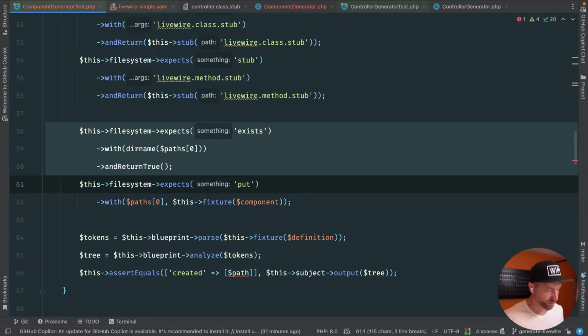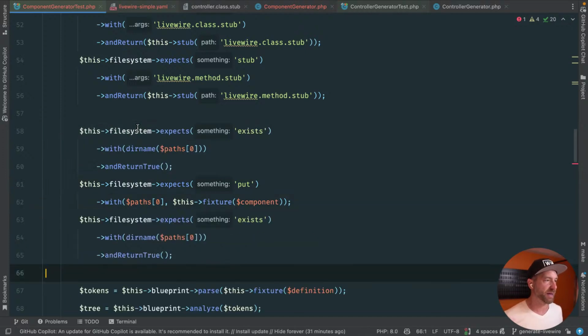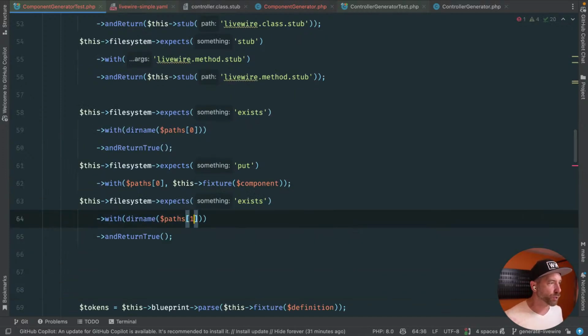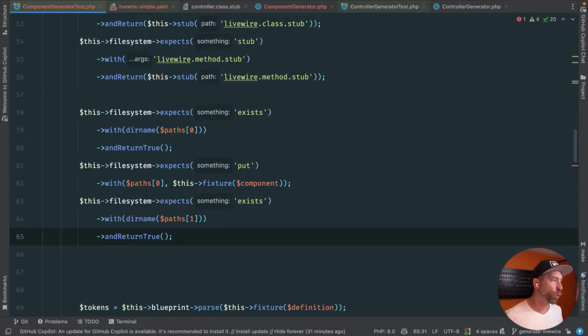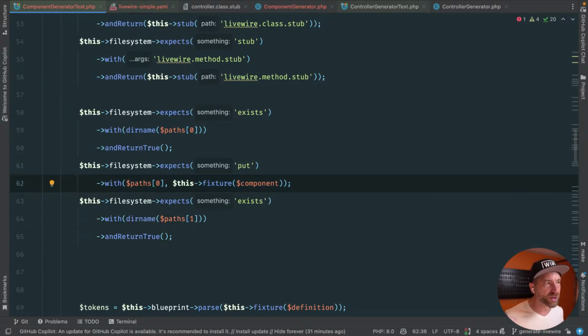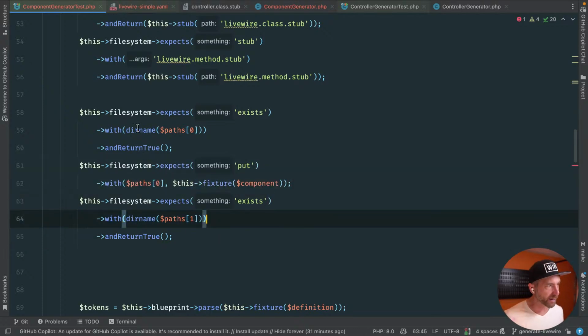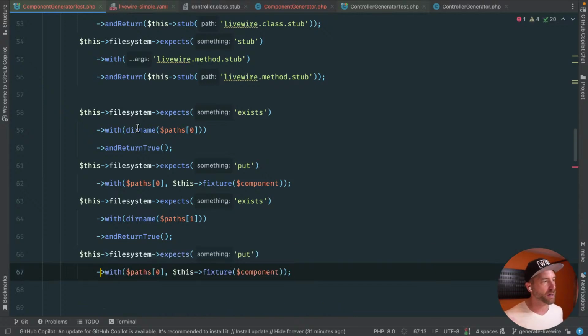However, we do need to respect the fact that the view could be in a namespaced path. So what I'm going to do is call this paths 1. This code doesn't speak that well, but again, we can refactor later. Let's change this to this. And what I would expect is that this equals the view stub, right?